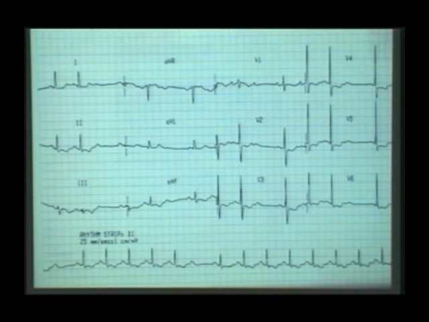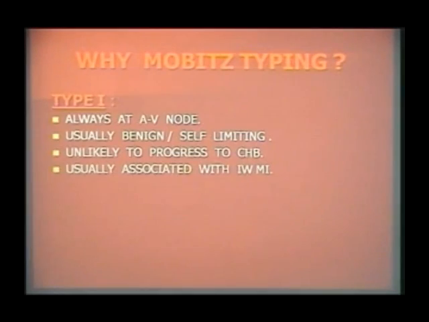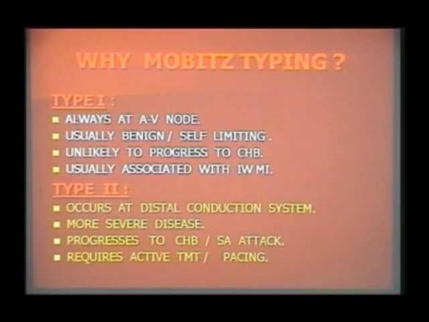So most often type 2 second degree atrioventricular block requires pacing, because the disease is in the distal conduction system. Type 1 second degree is always at the AV node, usually benign, self-limiting, rarely progresses to complete heart block, usually associated with inferior wall myocardial infarction. Whereas type 2 second degree atrioventricular block occurs in the distal conduction system, is more severe disease, progresses to complete heart block and Stokes-Adams attacks, and most often requires a pacer. So that's why diagnosing whether it is type 1 or type 2 second degree is important.